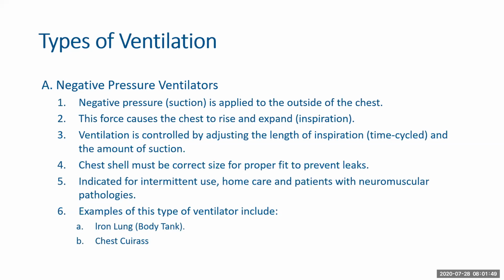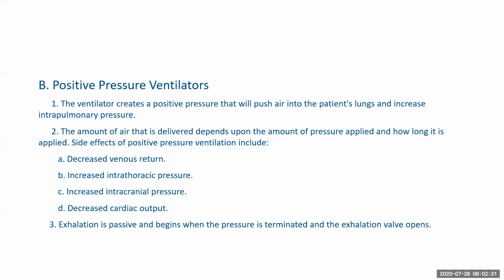This is one of the major drawbacks of negative pressure ventilation because of its clunky equipment, which causes it to leak a lot. This was actually used during the time of polio. This is a very primitive technology as of now. Nobody uses negative pressure ventilators as of now. So iron lung, if you get a chance, you can Google it. It's a huge piece of equipment where your whole body is contained inside. It actually looks like a coffin, where your whole body is contained inside the iron lung, and only your head sticks out. So that is why the positive pressure ventilators were developed.